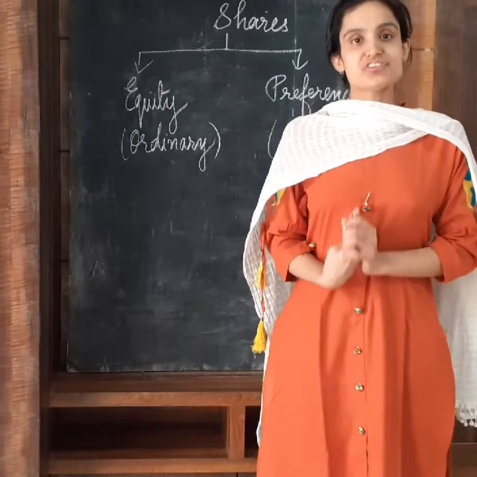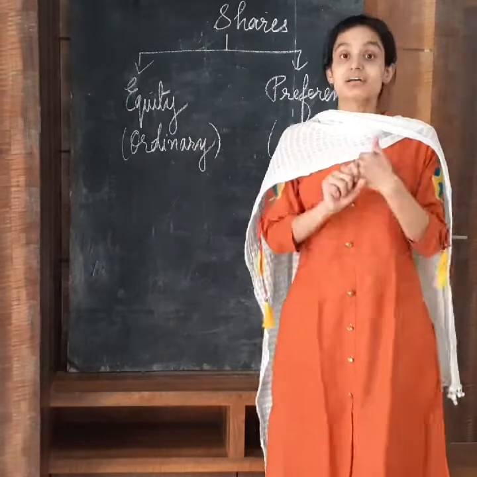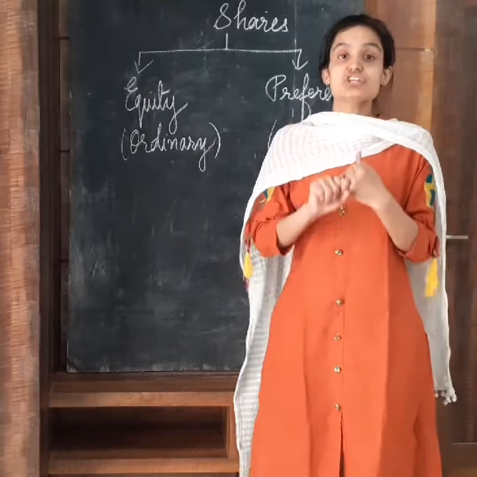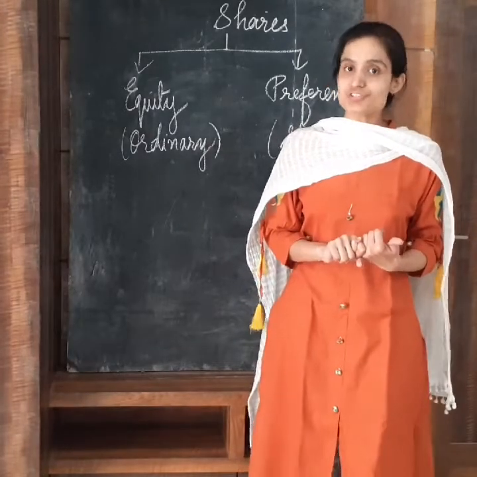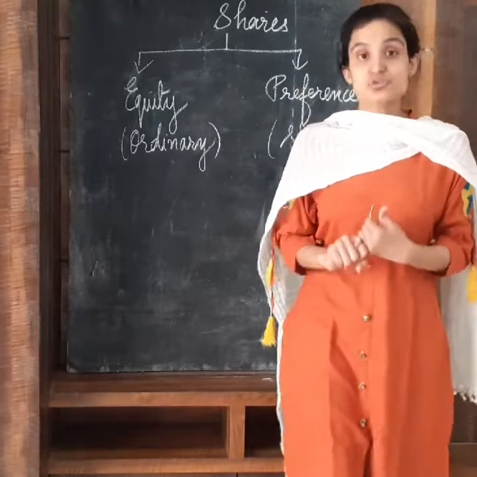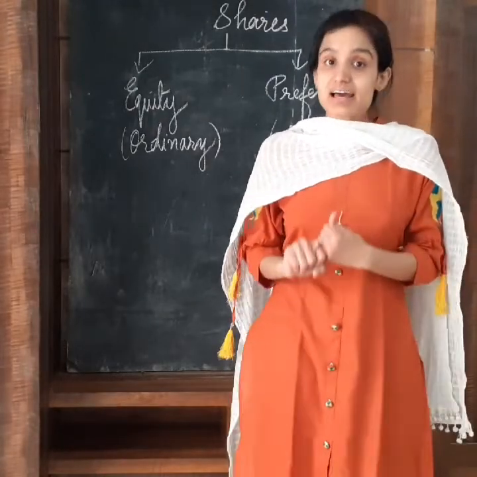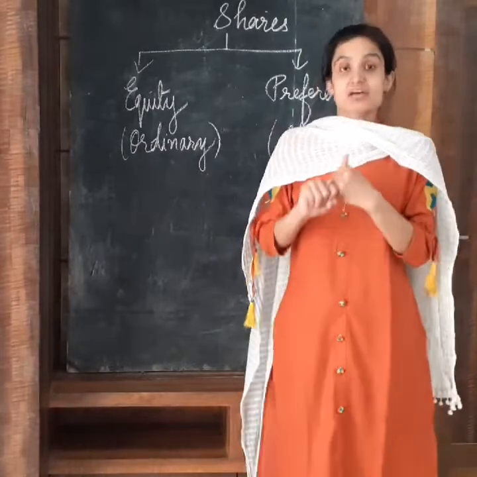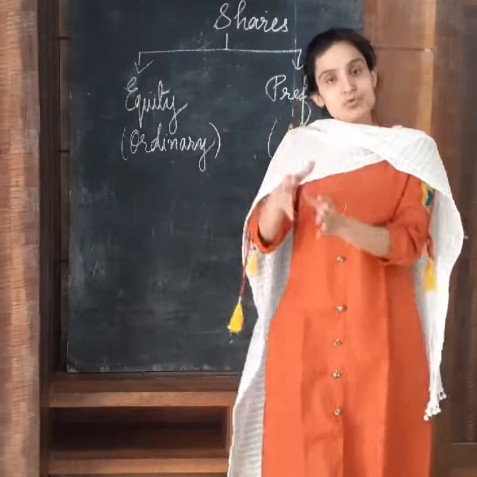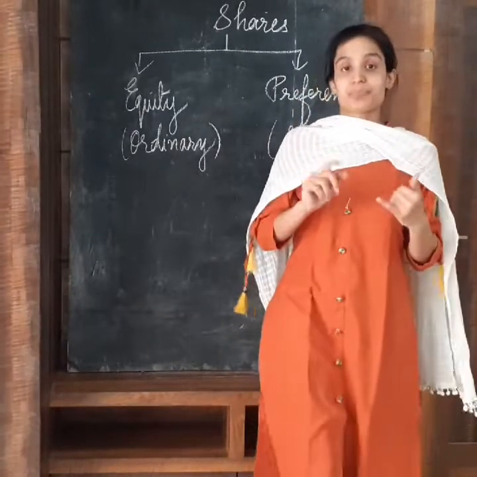So the features which we have discussed about equity shares are: first, equity shares form the financial base of the company. They are issued prior to preference shares and debentures. Second, equity shares do not carry any fixed rate of dividend. Dividend is paid to them only when it is proposed by the board of directors in the annual general meeting of the company.